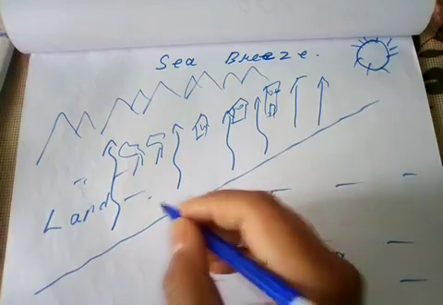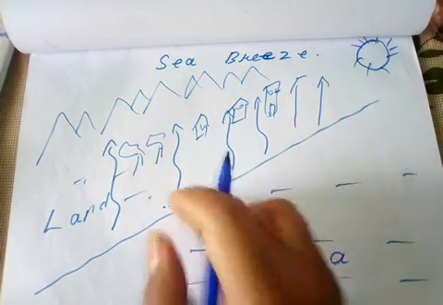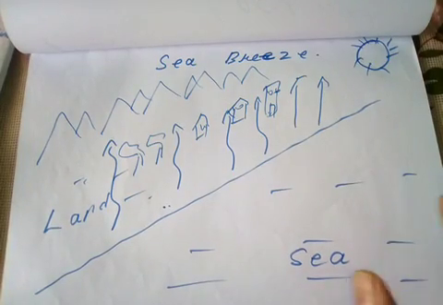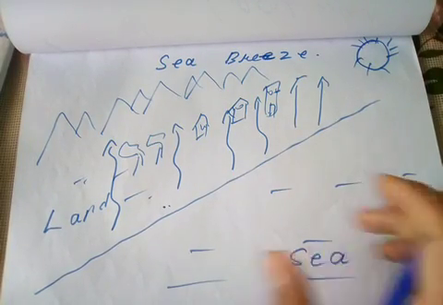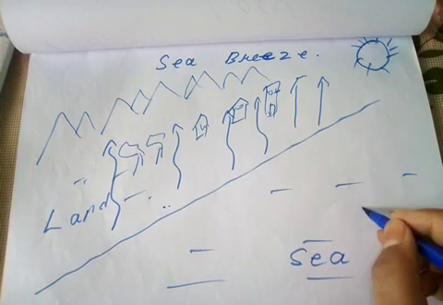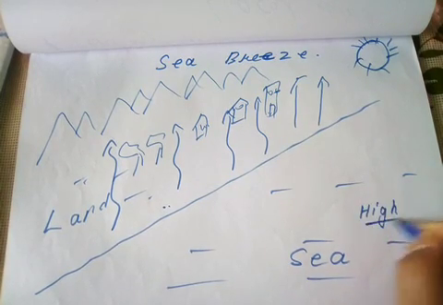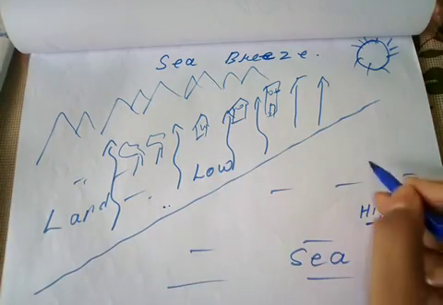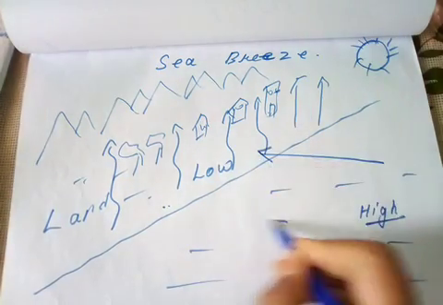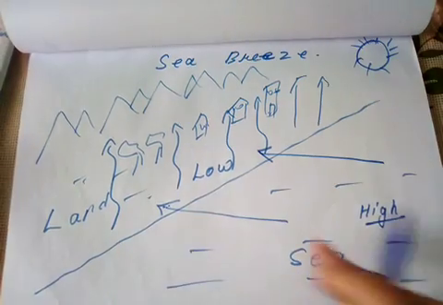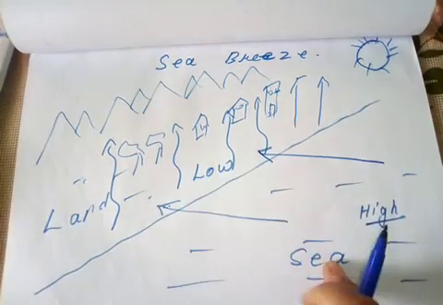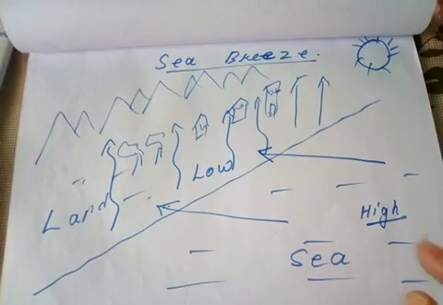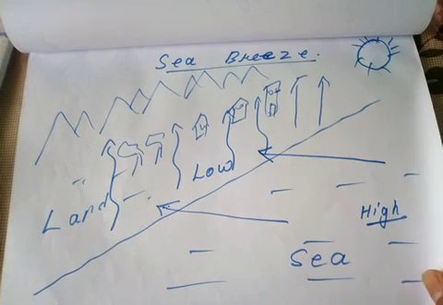Now the main thing is that the land surface heats up more quickly than the sea. So during the daytime, the sea surface is quite cooler than the land surface. As it cools, the density is higher here. As the low density emerges over the land, wind starts blowing from the sea surface to the land surface. This wind blowing from sea to land is called a sea breeze.